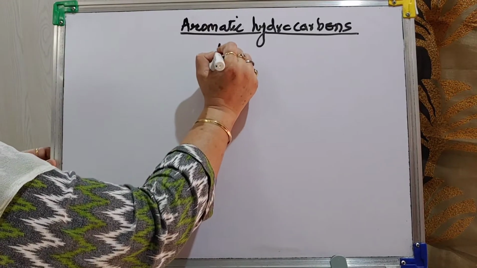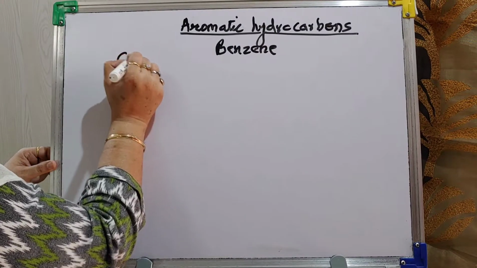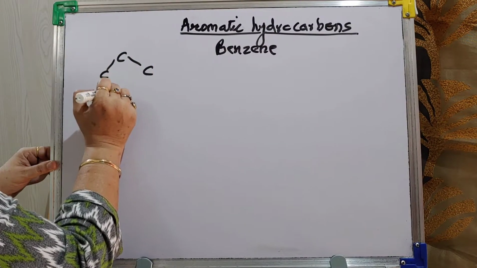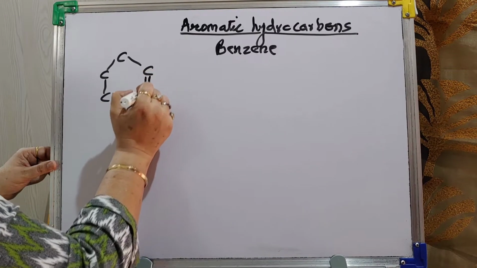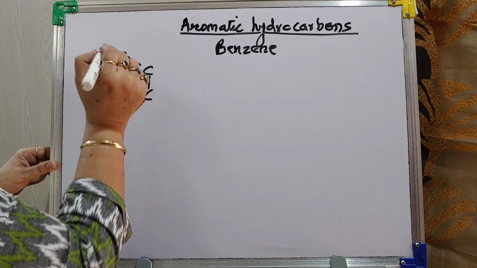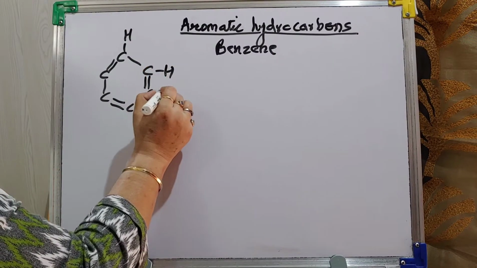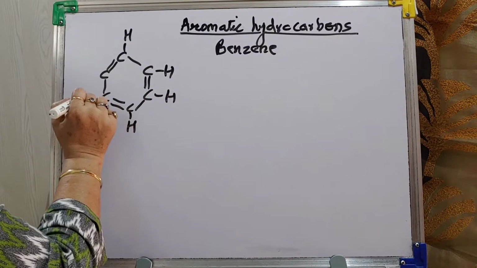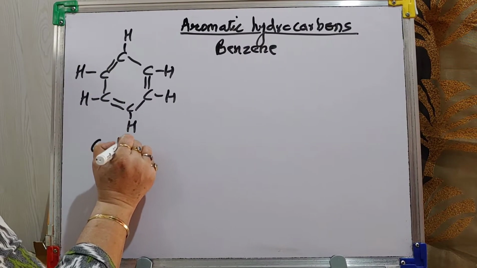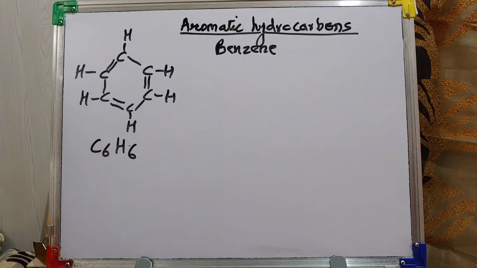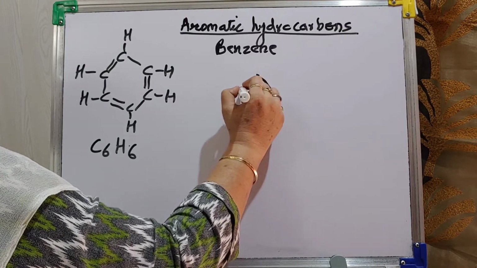Aromatic hydrocarbons, for that I told benzene structure is a must. So first we will draw the benzene structure. Double bond, single bond, double bond, single bond, double bond. So the remaining valency is satisfied with 1 hydrogen. Molecular formula C6H6. So in benzene there are 6 carbons, 6 hydrogens. We can write this in this way also.